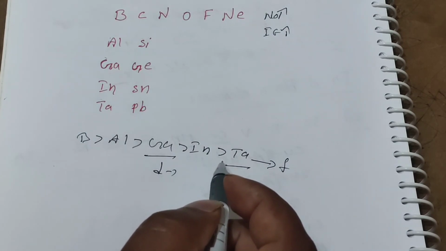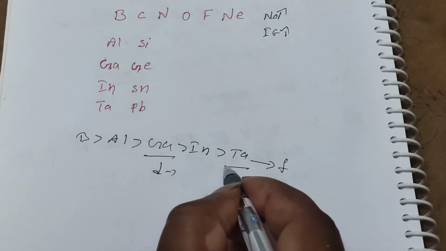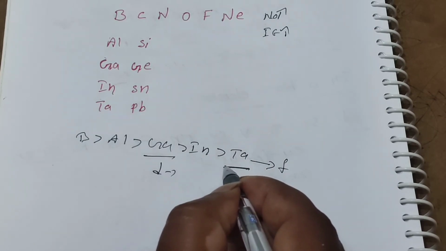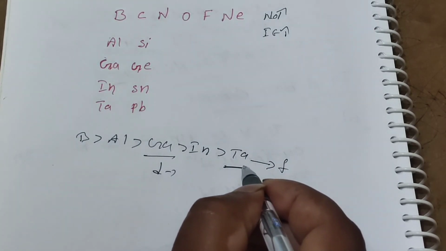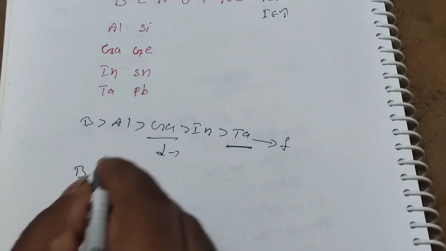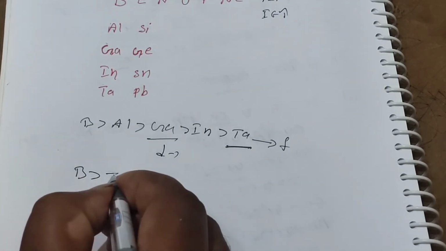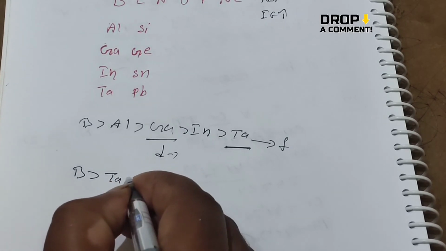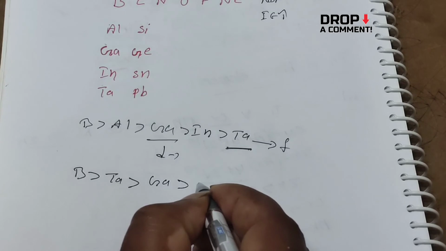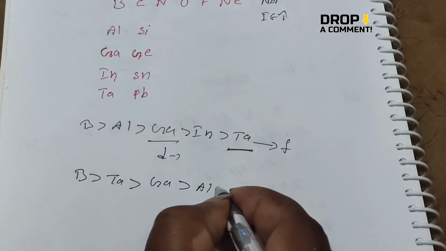So the correct order is like that, as thallium is a 5d series element, sorry, fifth period element. That's why the correct order is boron, then thallium, then gallium, then aluminium, then indium.